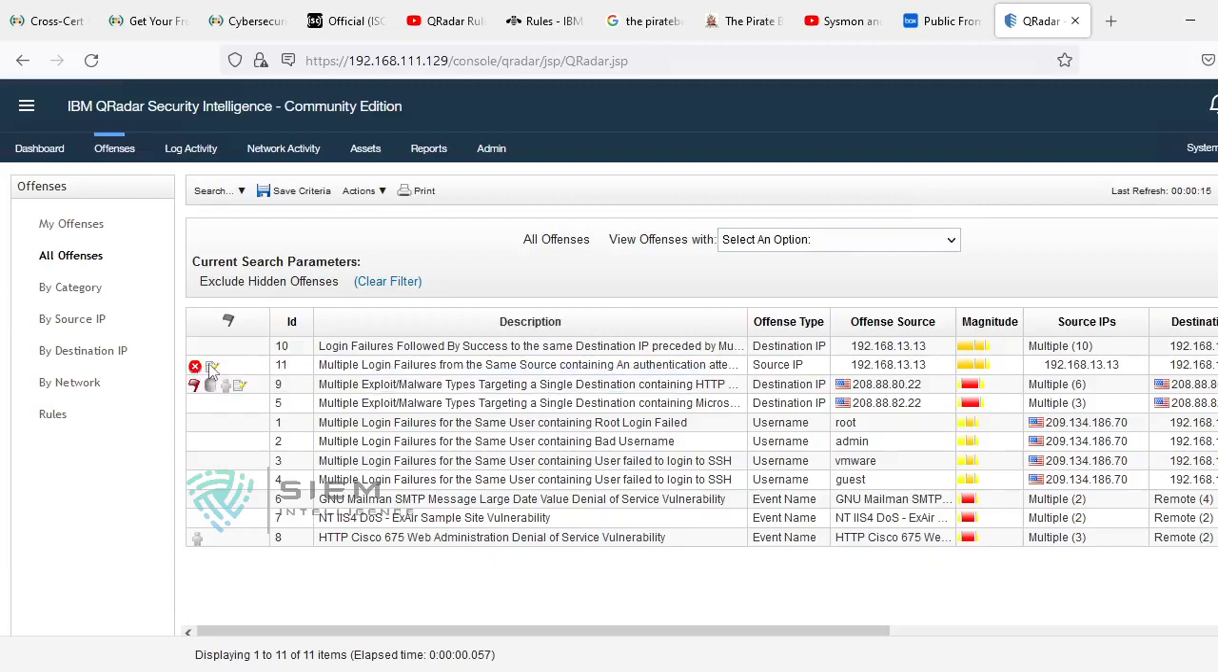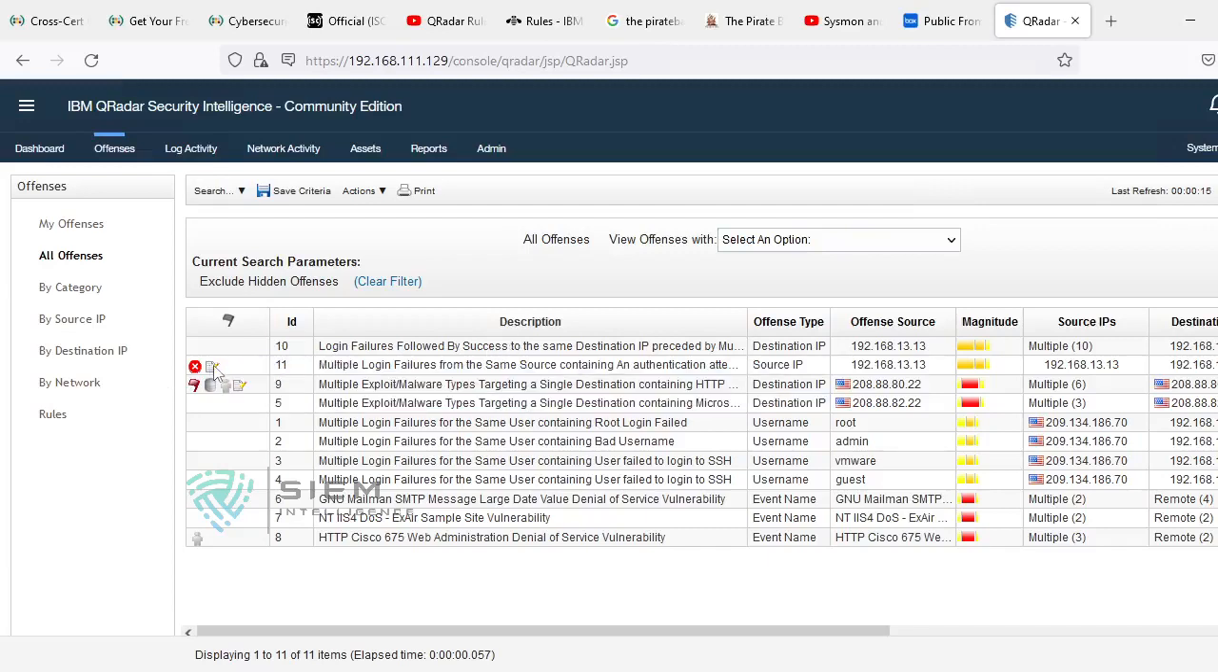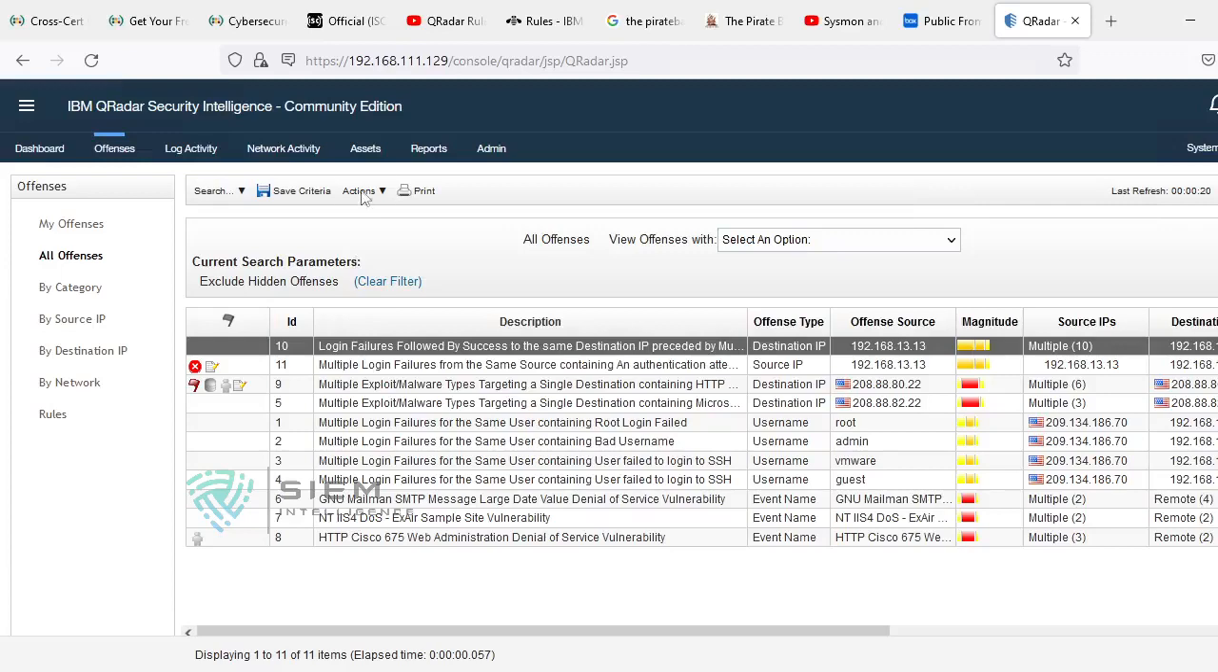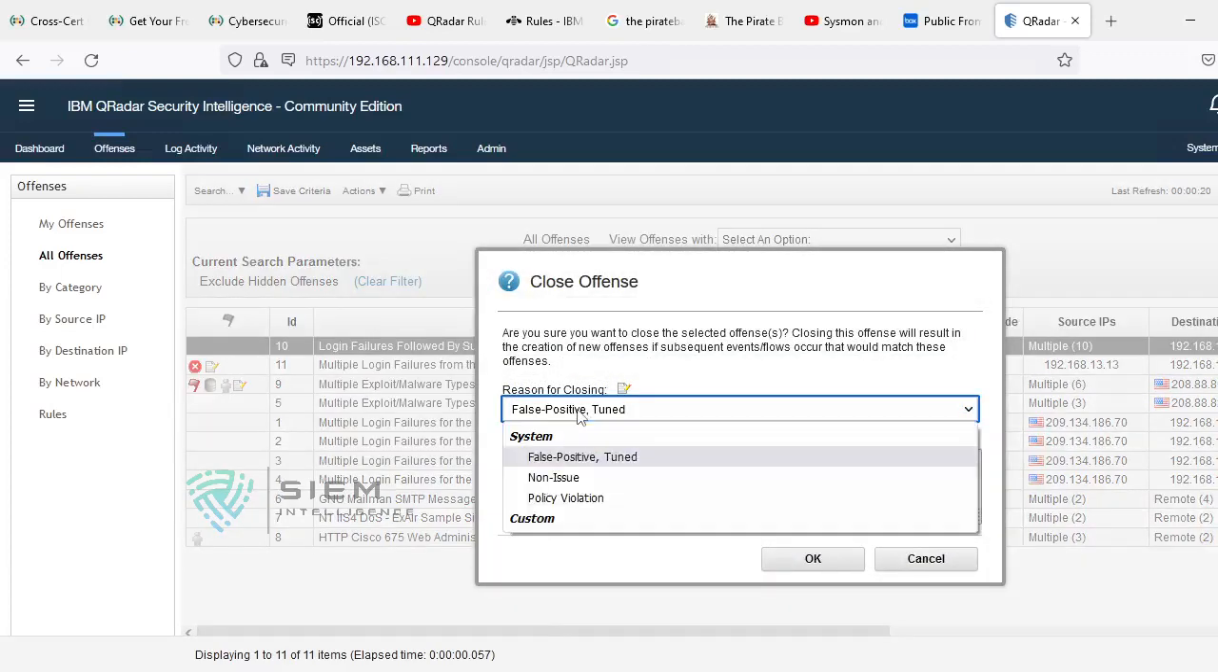And if you see the notes, you can see this note. What is the note? This is a false positive offense. You can also give notes like this. By default there's a close. If I am closing, there are only three options: false positive, non-issue, policy violation.